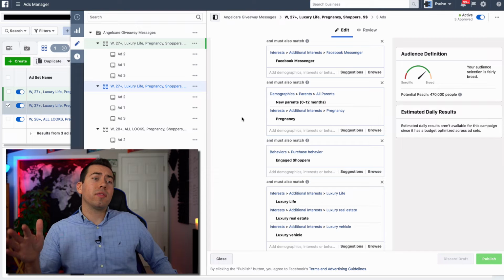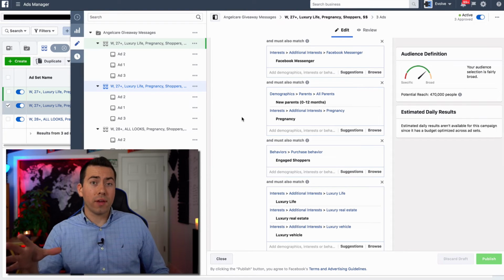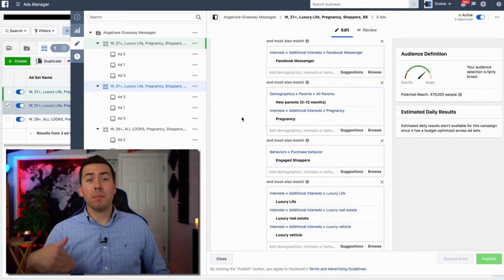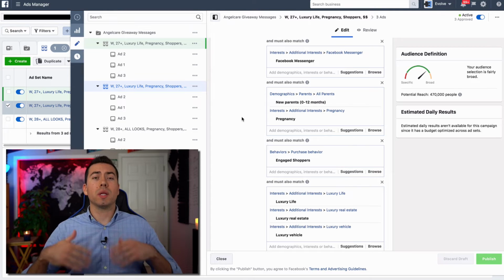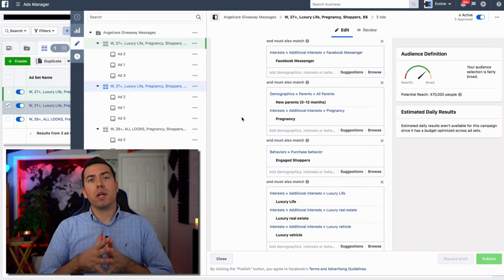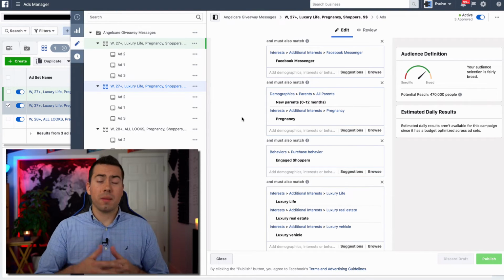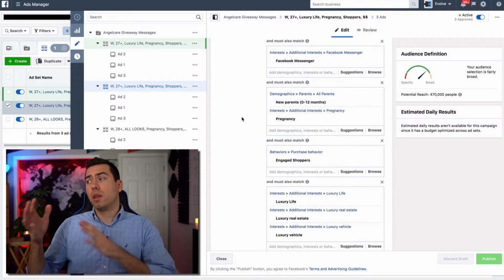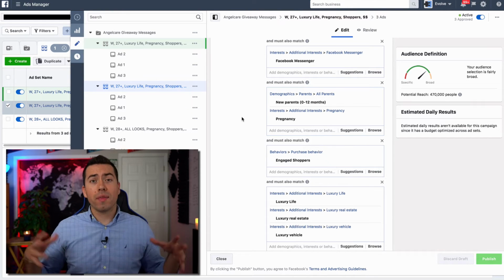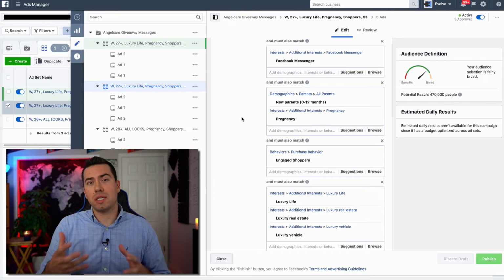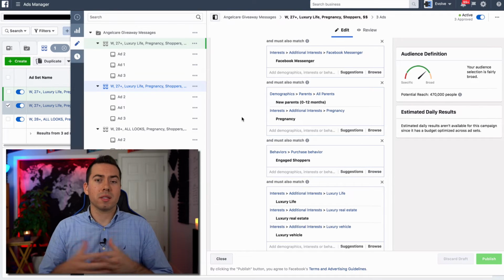You could kind of think that, just thinking real life for a second here, pregnant women are not necessarily going to do a lot of the shopping themselves. They are either going to have their family members buy it for them in the baby shower, or they're going to have their husband, or they're going to have people around them that are going to gift it to them, because that's just how this kind of pregnancy process goes.